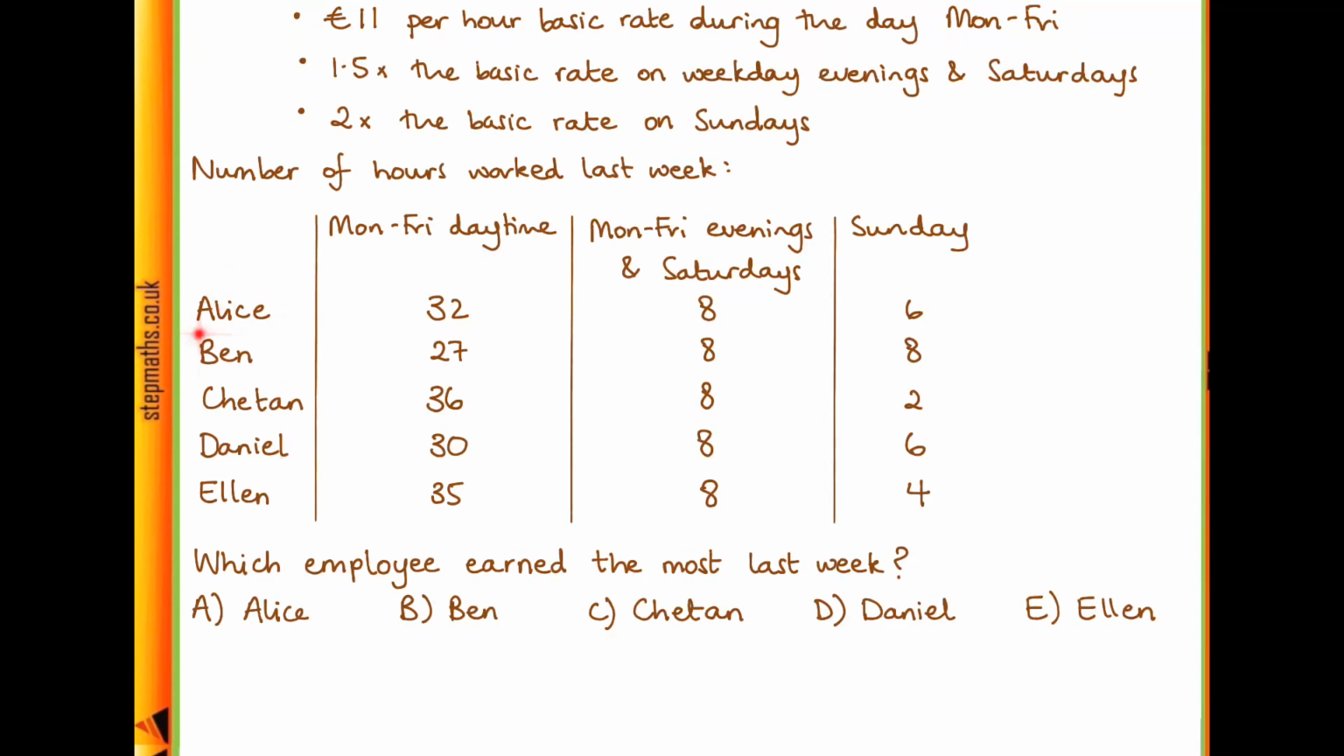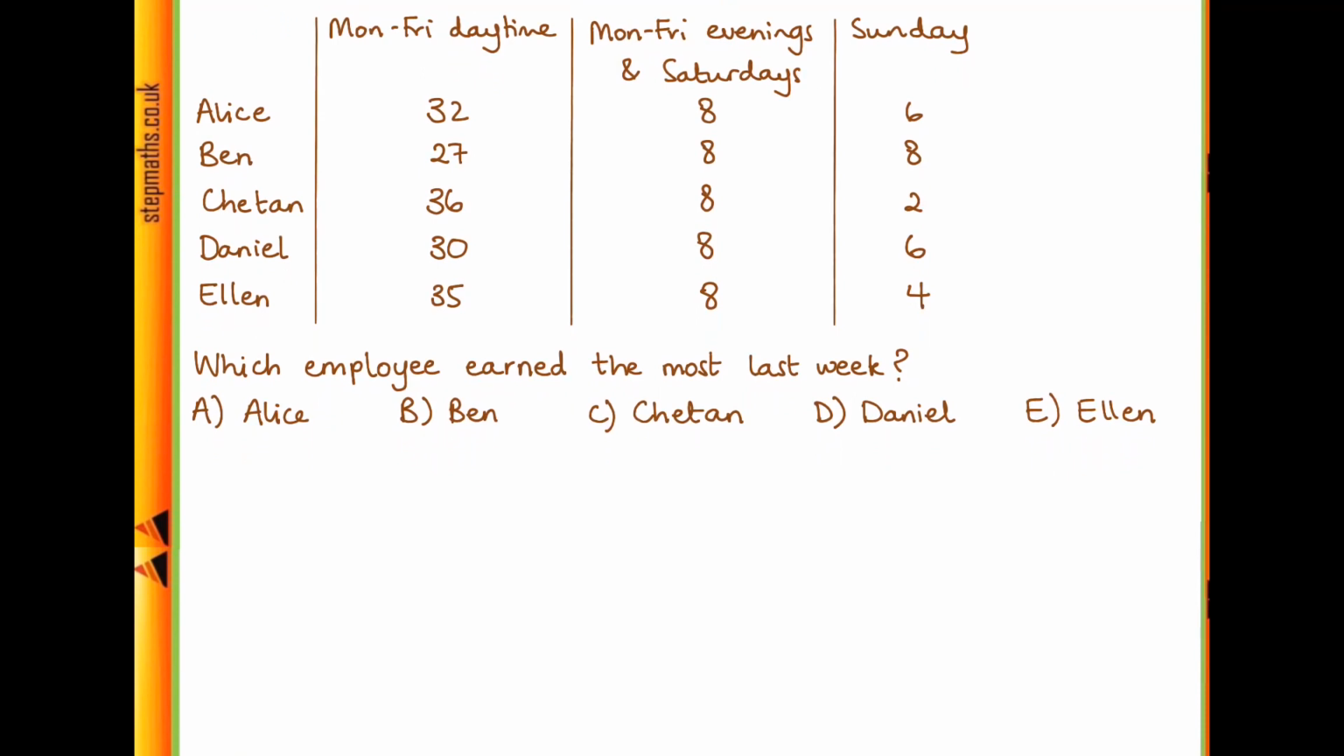So if we just pick one of these 5 people to compare everyone else against, you can pick anyone. I'm going to go with Chaitan. I don't know how to pronounce that, I'm sorry. Just because they worked the least number of hours on a Sunday and the pay is the best on Sundays. So maybe they will have quite a low pay compared to other people.